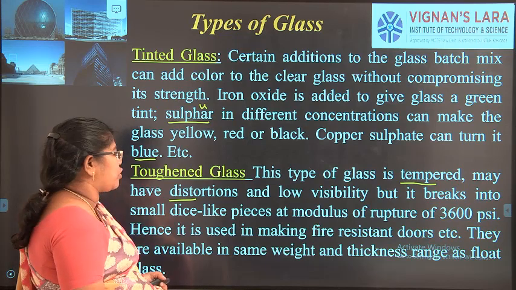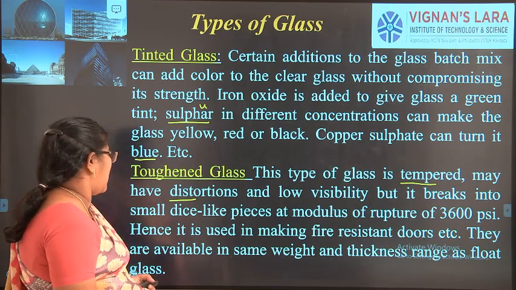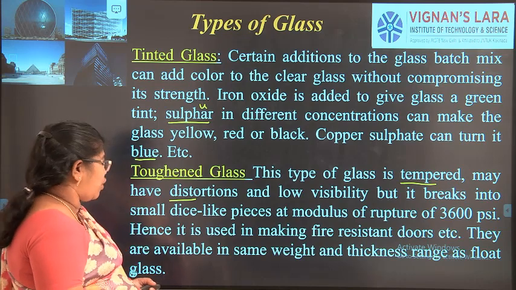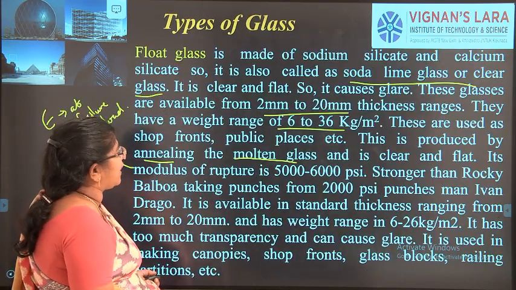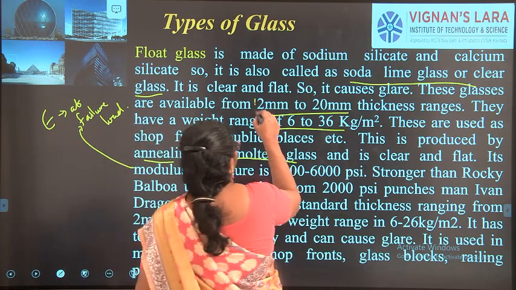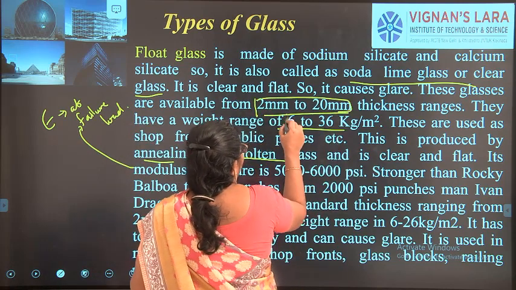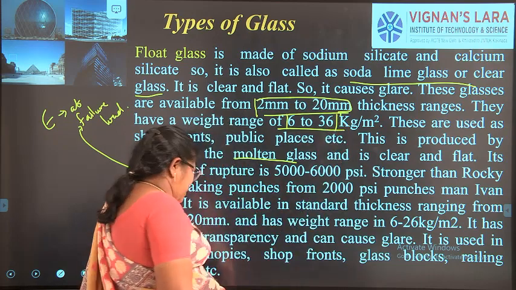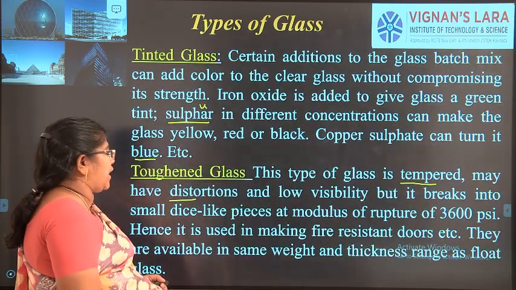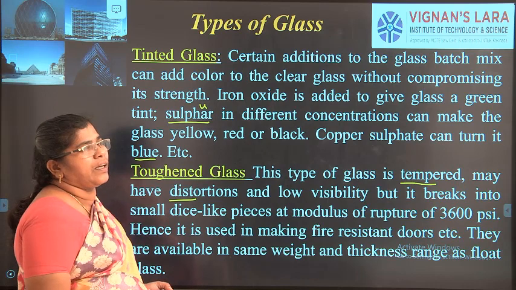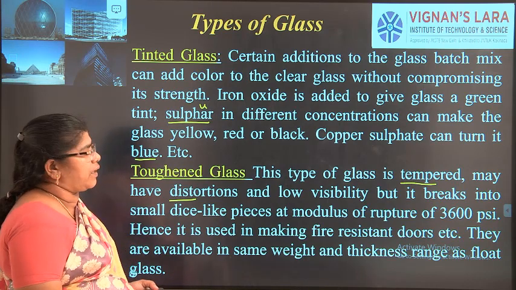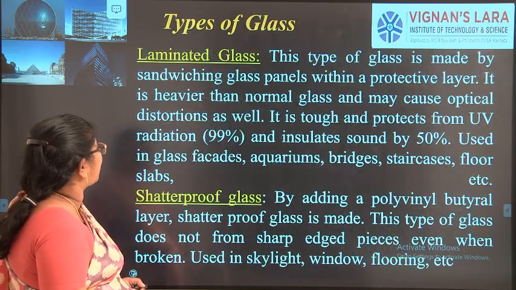Hence, it is used in making fire-resistant doors, and they are available in the same weight and thickness range as float glass: 2 mm to 20 mm thickness and a weight of 6 to 36 kg per meter square.